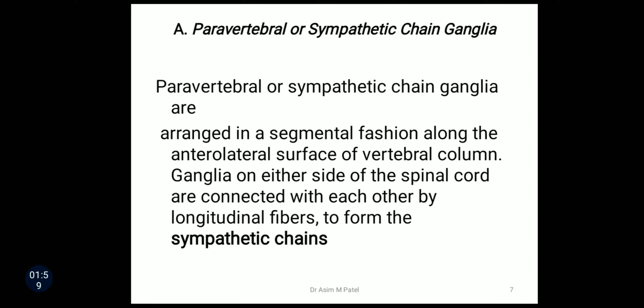Paravertebral or sympathetic chain ganglia are arranged in a segmental fashion along the anterolateral surface of vertebral column. Ganglia on either side of the spinal cord are connected with each other by longitudinal fibers, so they form the sympathetic chains.